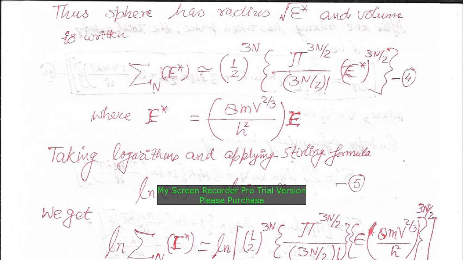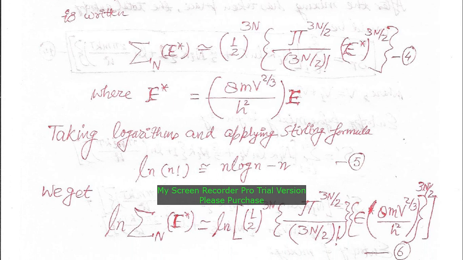E star, we have this value known to us. This E star we can substitute in equation number 4, and we can take the log of equation number 4, so that we have log of capital sigma n, which is a function of E star, and is nothing but the number of microstates in 3n dimensional space. So log of it will give you entropy; we are familiar that log of the number of microstates multiplied with Boltzmann constant k is nothing but entropy. This relation we have derived in our earlier class.